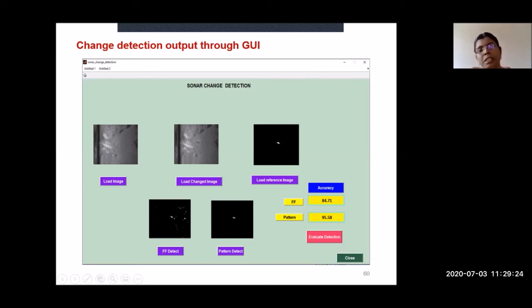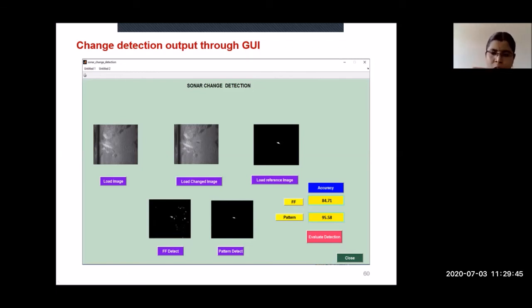The reference image tells whether your detected change output object has the properties I have already calculated for the reference image. If those properties match the properties of this particular object, then it will identify your given image as a fish image. Like that, you identify the object.